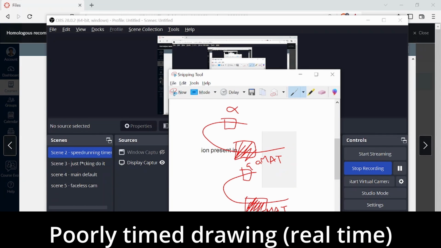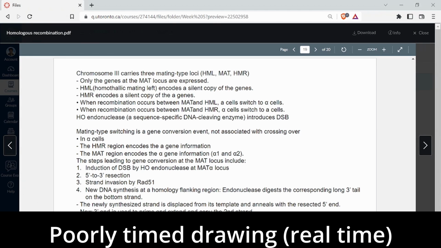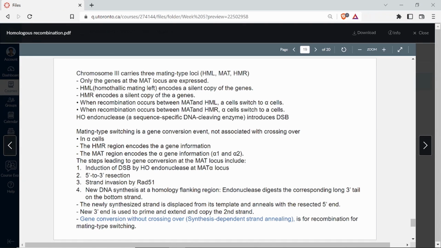The switching happens via a looping, where there is a homologous recombination between the HM locus and the mat locus. Now, if the homologous recombination happens between HML alpha and mat A, then this A here gets replaced by alpha. So it becomes an alpha cell. Because in homologous recombination, you have an exchange, right?